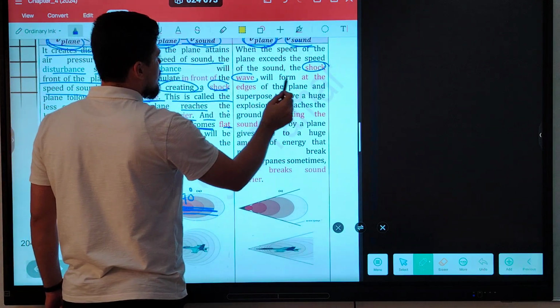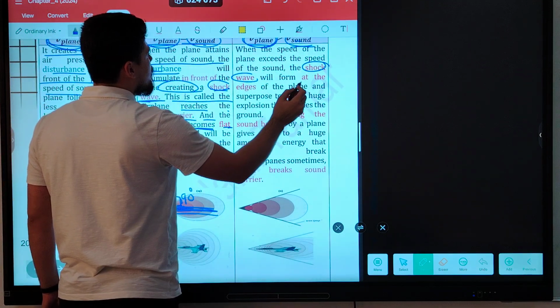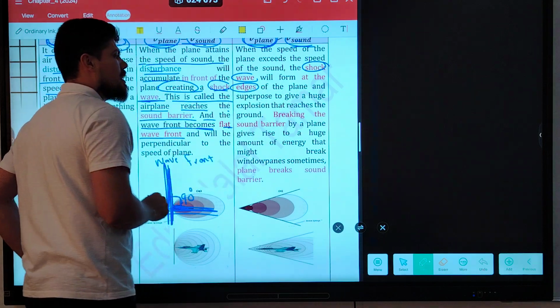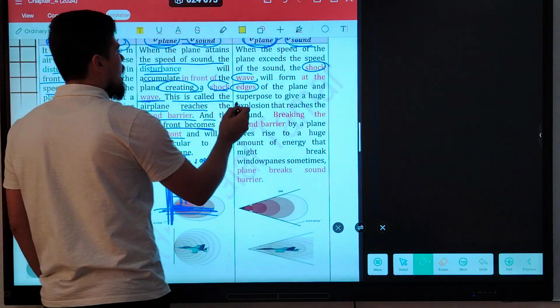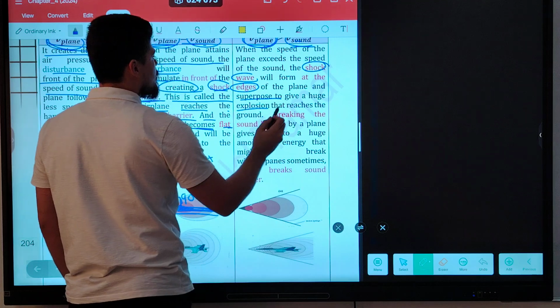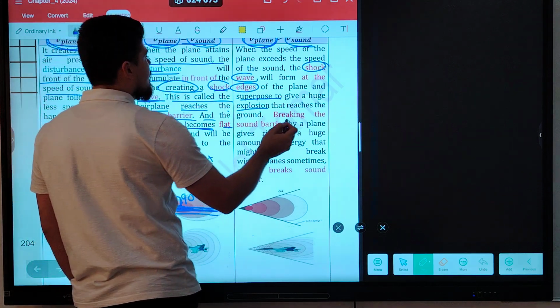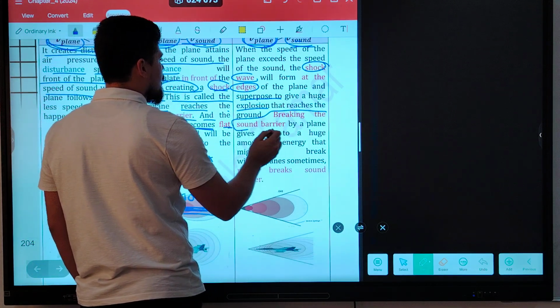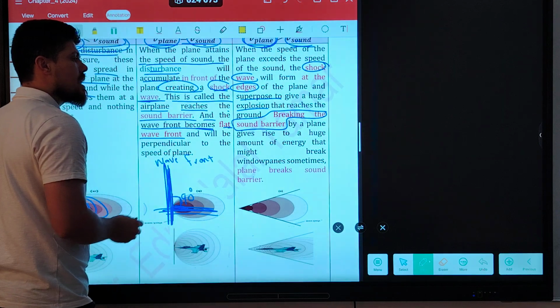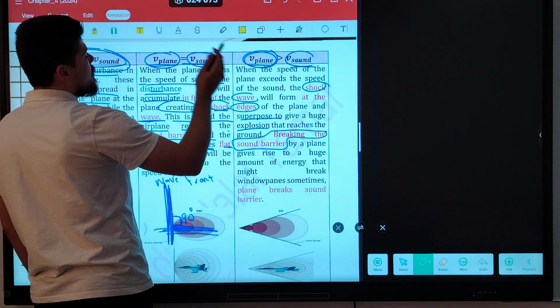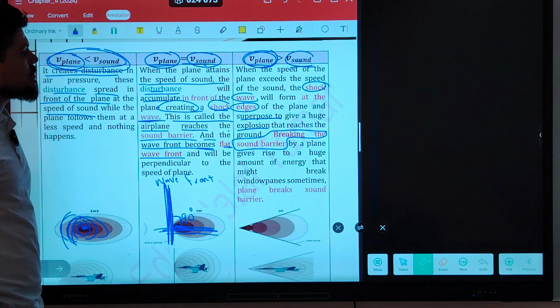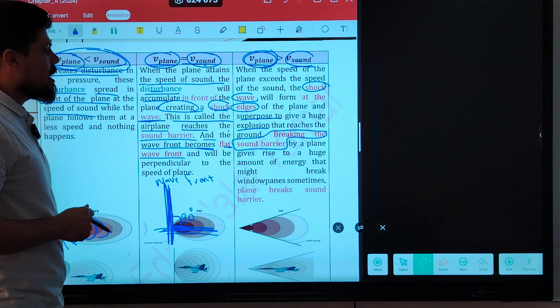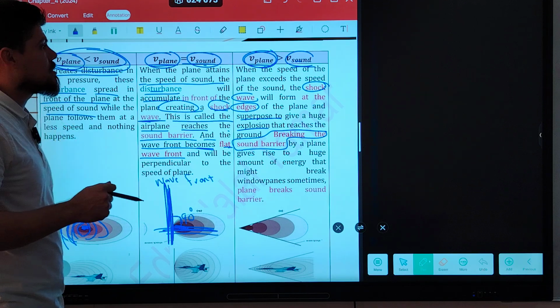The difference is that this shock wave forms at the edge of the plane and is superposed to give a huge explosion that reaches the ground, breaking the sound barrier. Breaking what? Breaking the sound barrier. Can we say when the speed of the plane is bigger than the speed of sound, the plane is breaking the sound barrier? Yes, of course.